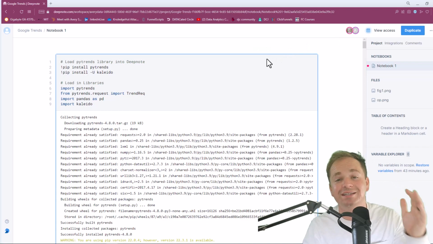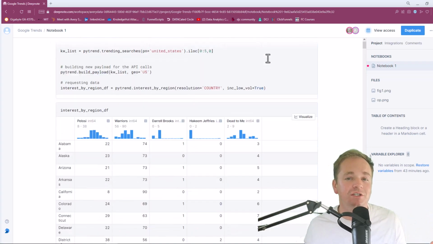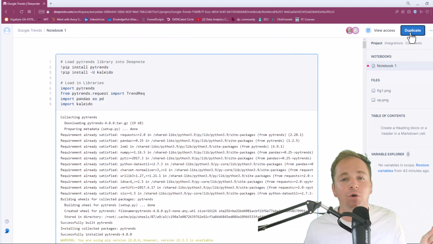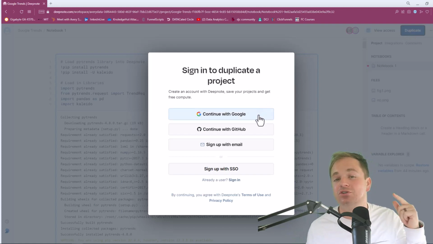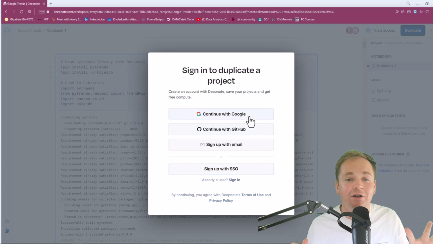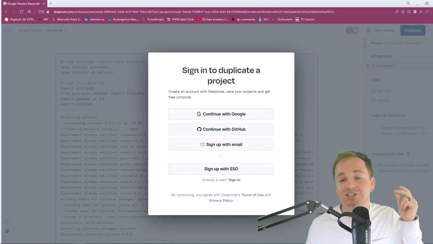Now, here's the coolest thing: we're going to open source this project. So if you click the link in the description down below, that'll open up the actual notebook that I used to do all of this. And you can click duplicate and have it in your very own Deepnote instance in a snap. And the reason we did this was so that you guys can take this and make it better. I know it's not perfect.